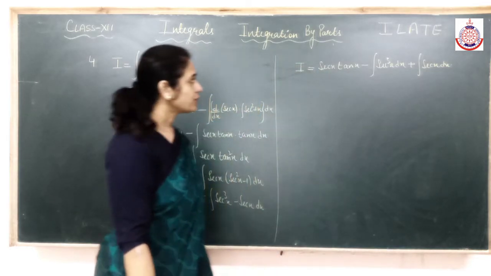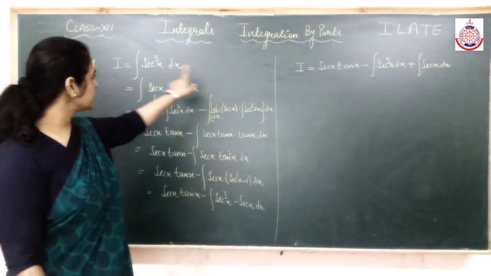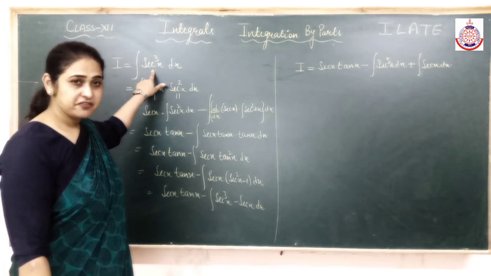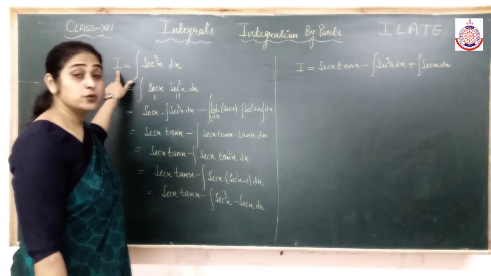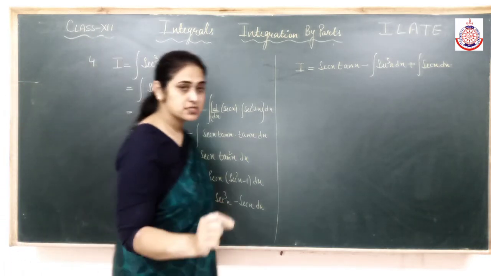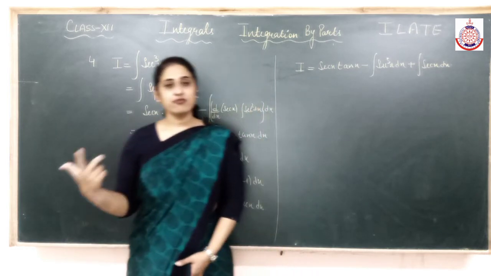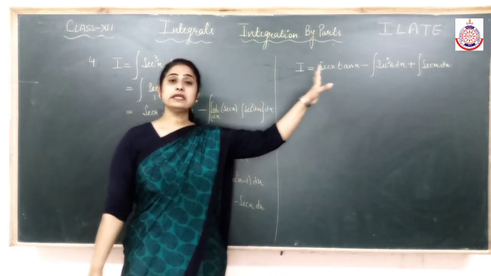Alright. Now can you see what is the integration of secant cube? From where we started, we have reached there, and I'll put it equal to I. It happens in many questions.